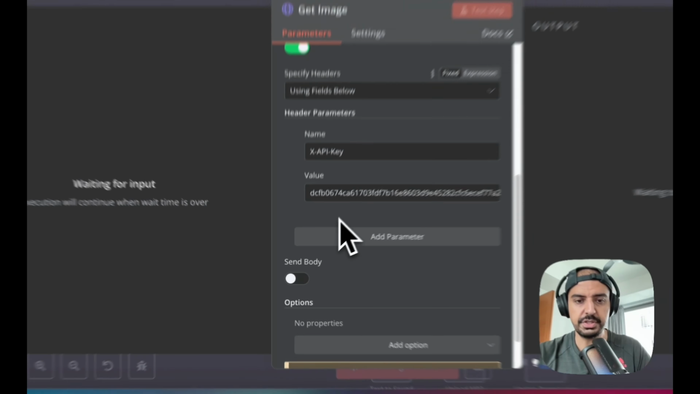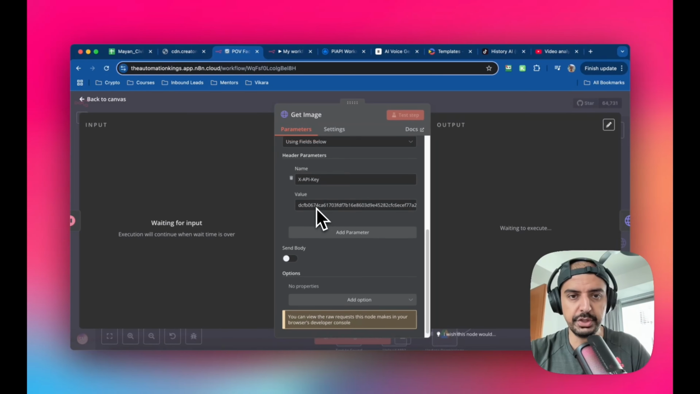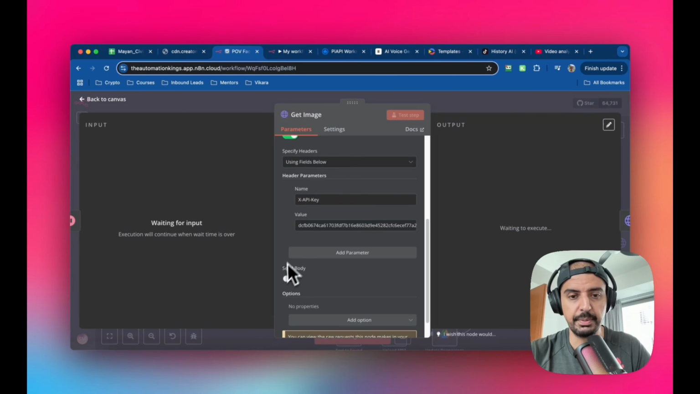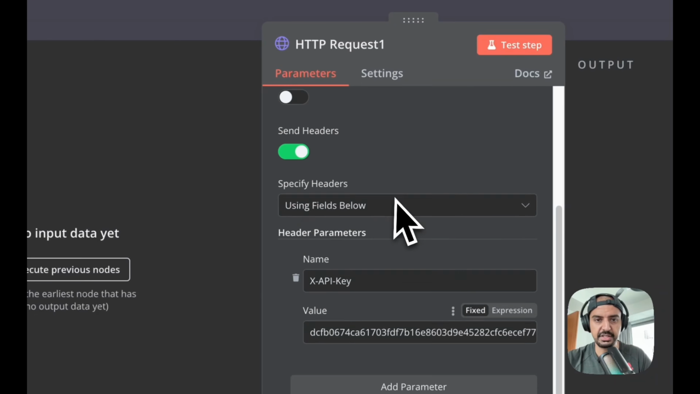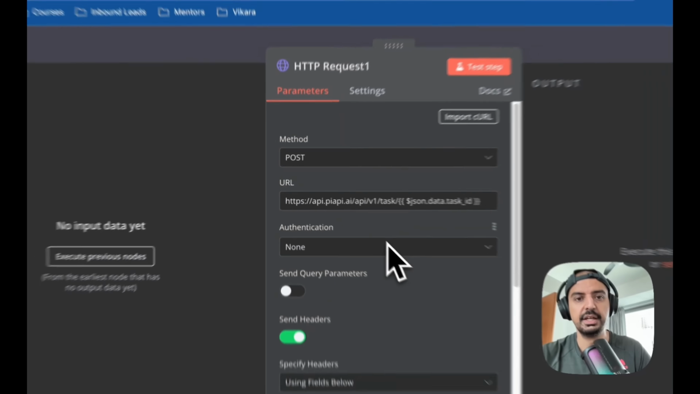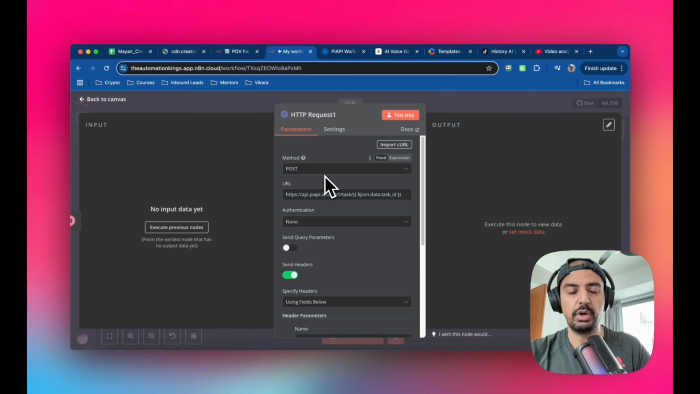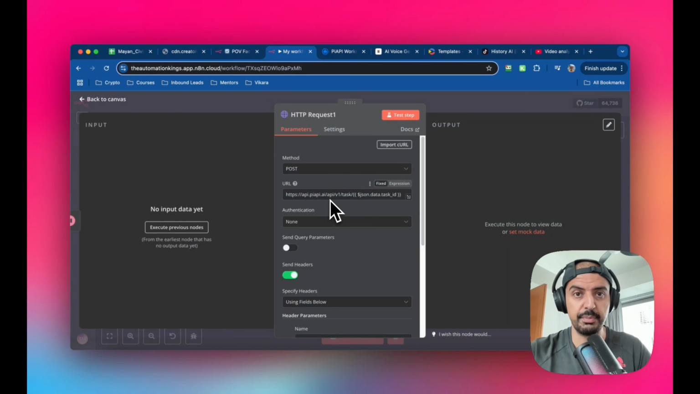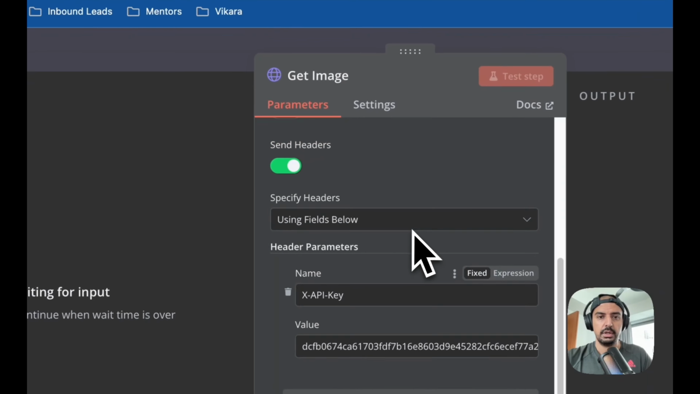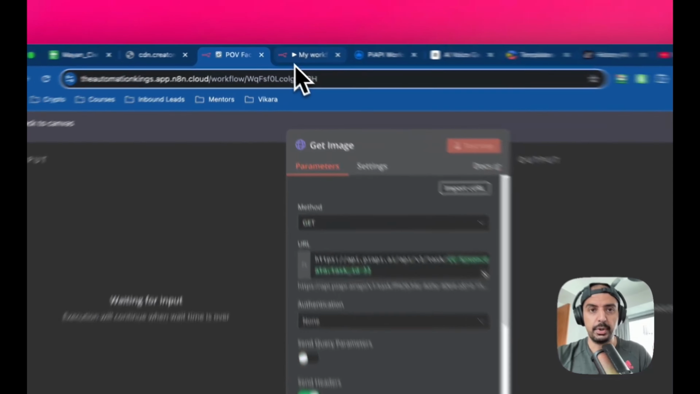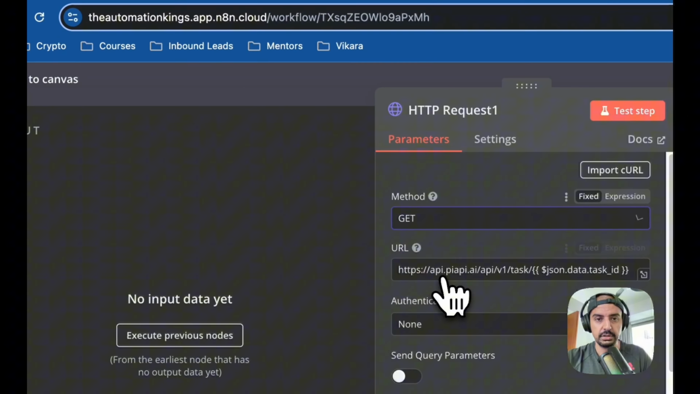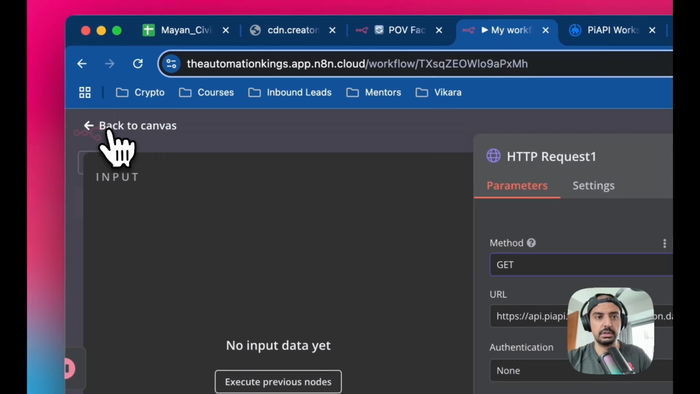For everything else, you can keep the header the same, but the body you can turn off, so we don't need the body. Everything else stays the same, and that's it. That's going to get the image. It's going to pull it off from the PiAPI service, because that's where the image has been generated. Just remember, it's a get method, not a post. Sorry, so I need to change this to get, and that's it.